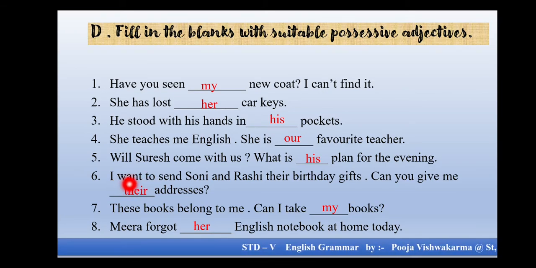Number 6, I want to send Sony and Rashi their birthday gifts. Can you give me their addresses? Number 7, these books belong to me. Can I take my books? Number 8, Meera forgot her English notebook at home today. Done, children? Be a little fast and try to finish it.